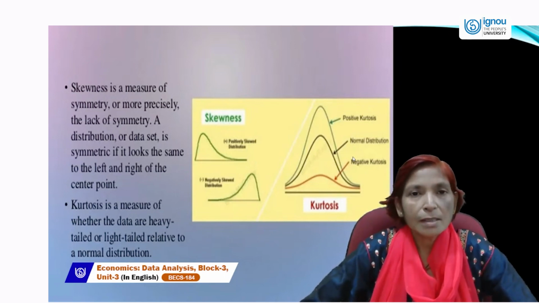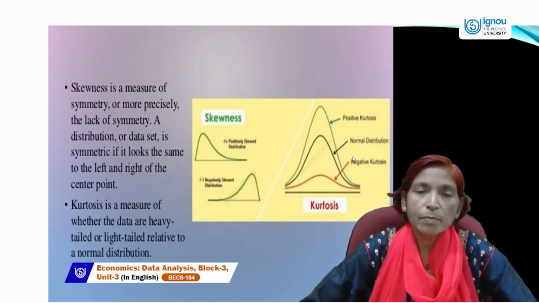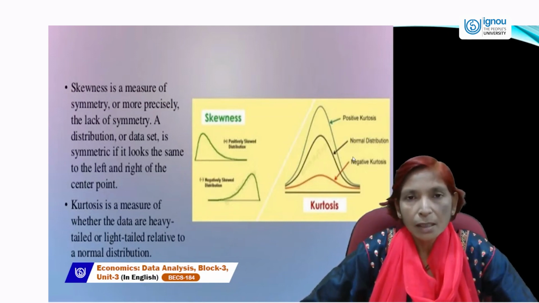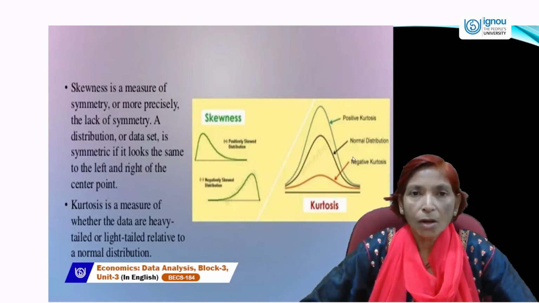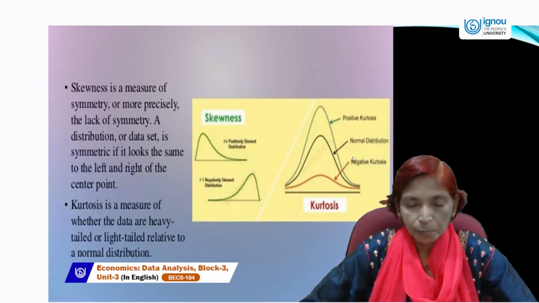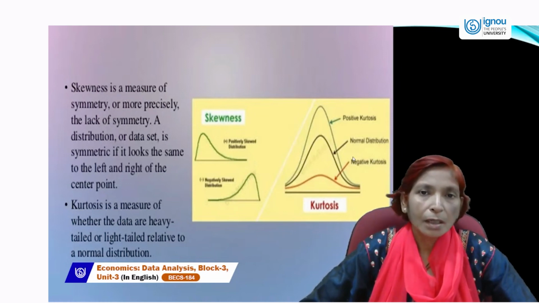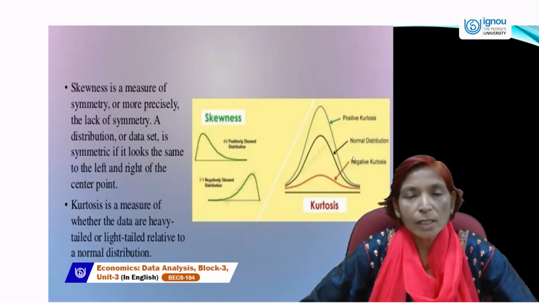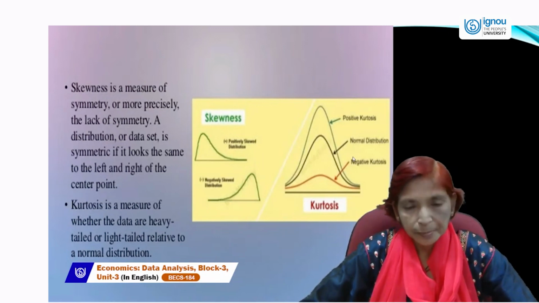So skewness tells us about the lack of symmetry or unequal distribution of the collected data. Skewness has two types. One is positive and the other is negative. Skewness may be positive, may be negative. If frequency distribution is equal, that is called normal distribution of frequency curve. And if distribution is unequal, that is called skewness. And skewness tells us how much lack of symmetry exists in the distribution of a data set.